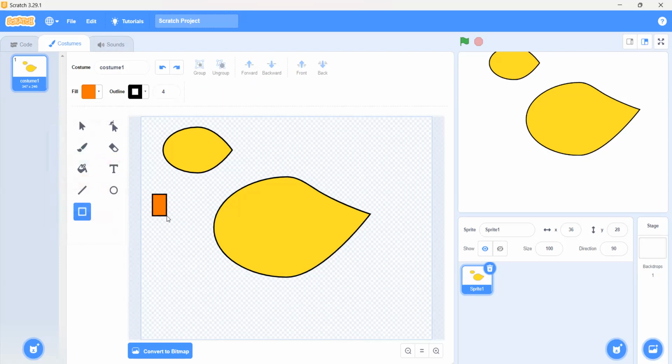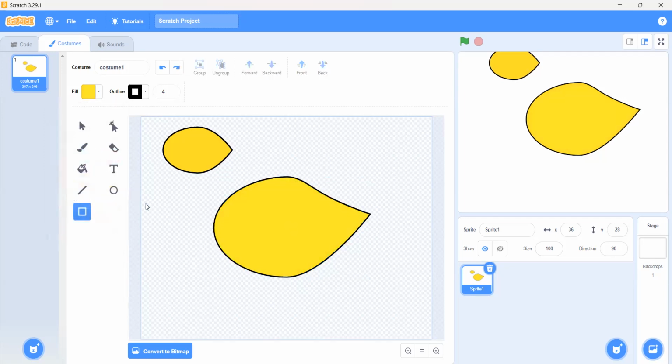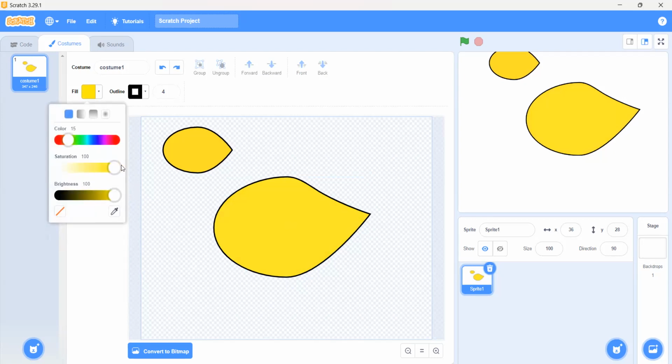So we will choose an orange color, as you like orange color, I think.